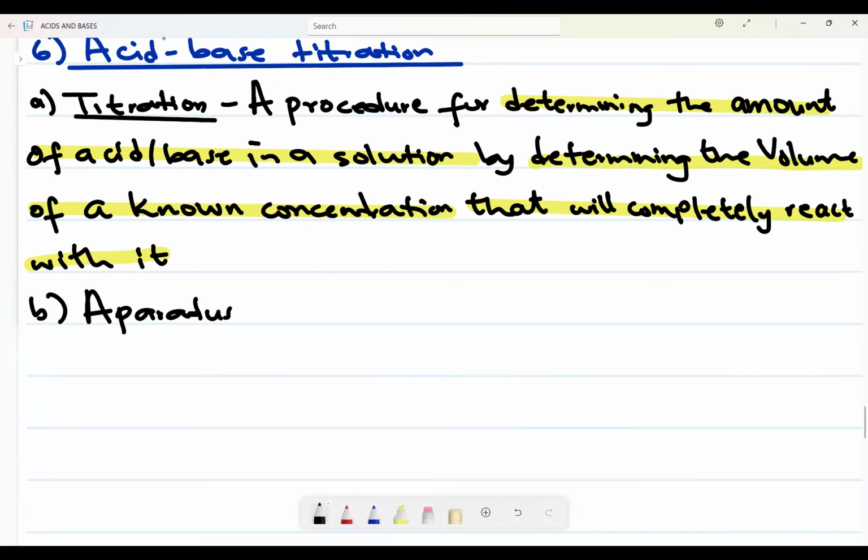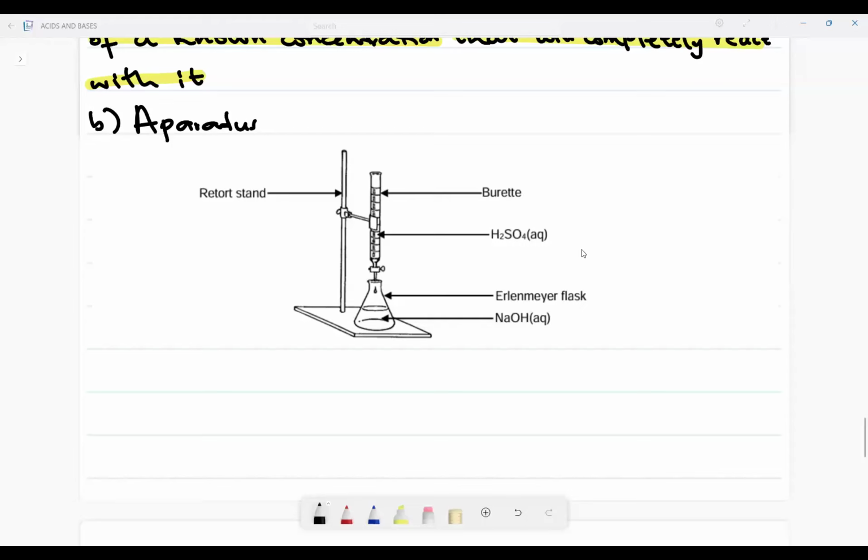Apparatus are now the setup that we use. Let me quickly get into those apparatus. This is what we refer to as our apparatus, the tools that we use. Now, we have what we refer to as a retort stand that will hold this burette in place.